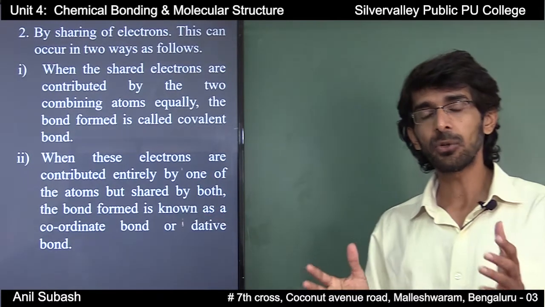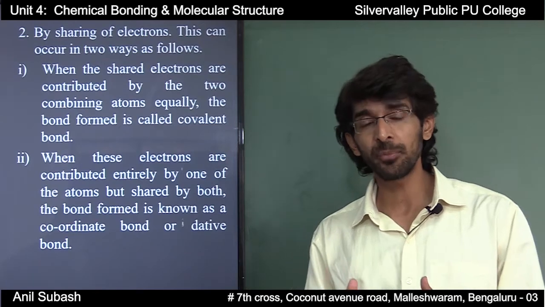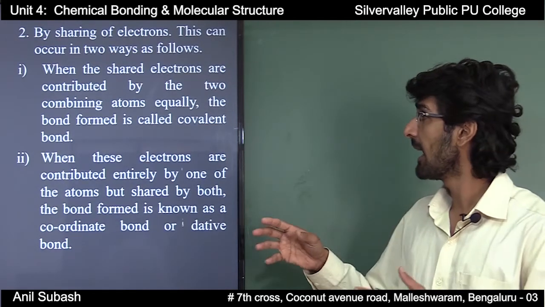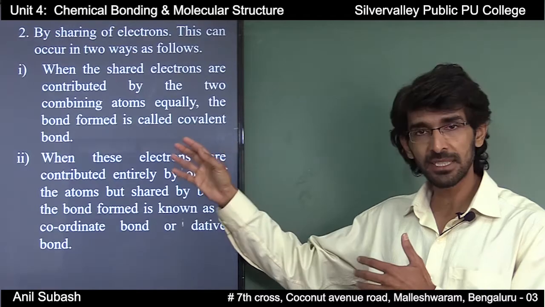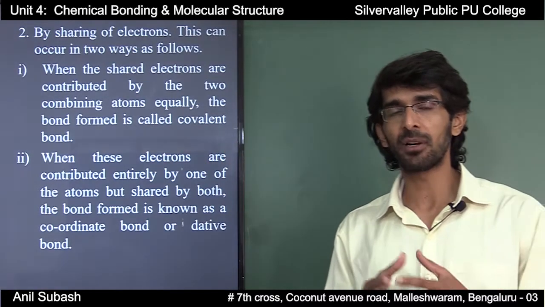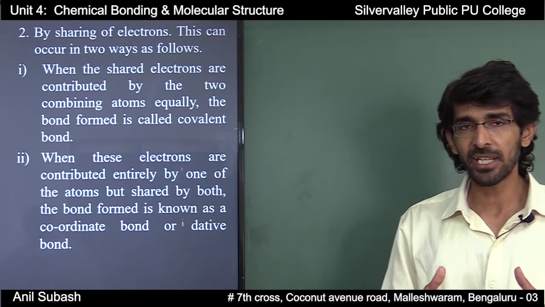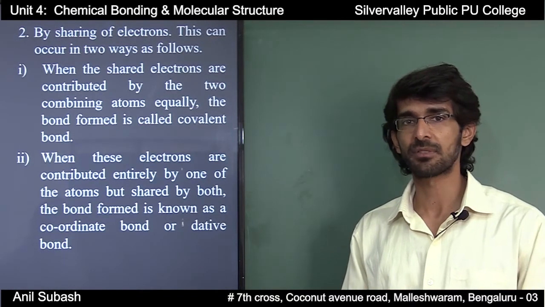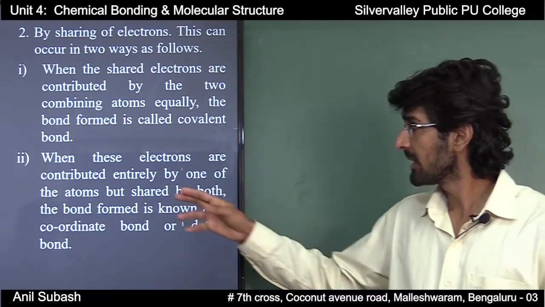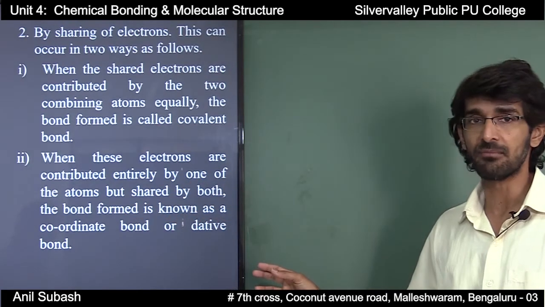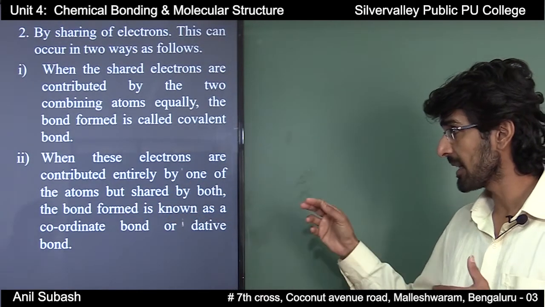That is, the two combining atoms will contribute equally towards the sharing of electrons, and such a bond is called a covalent bond. That is, in the case of a covalent bond, there is equal sharing of electrons between the two combining atoms.